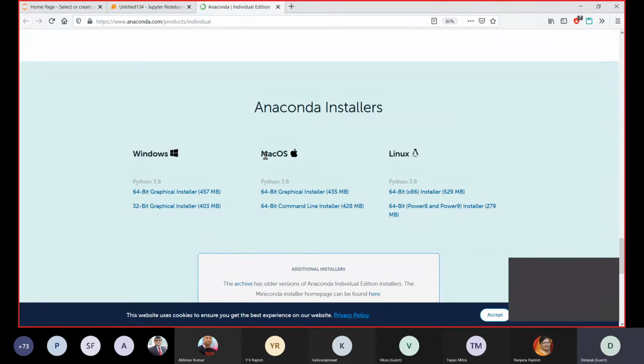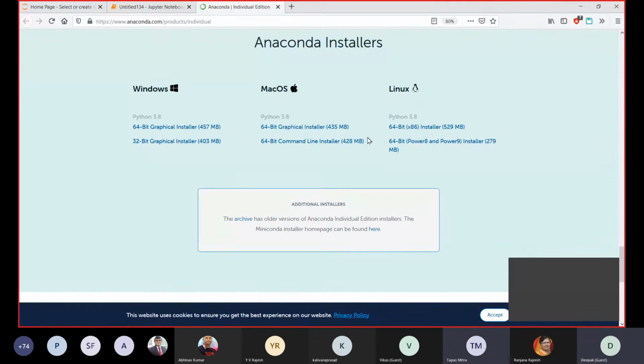So you can see this macOS version also. The recommendation for the macOS version is don't go for the command line installer. That's the tweak I want to tell you. Just go for the graphical installer only, because the command line will take a lot of time and a lot of different tweaks to install. There is a Windows version, 64-bit is recommended. 457 MB as I told you, 435 MB for Mac, and 529 MB for Linux. Any questions?